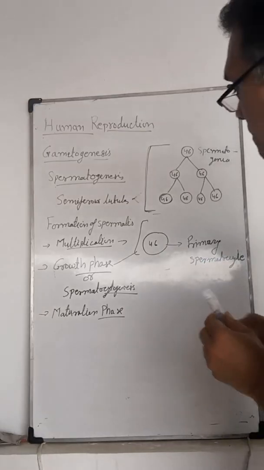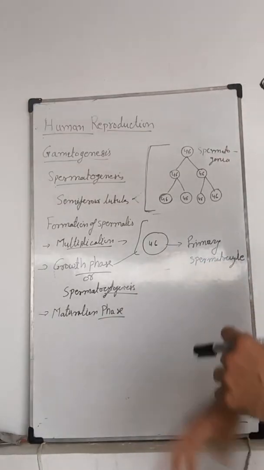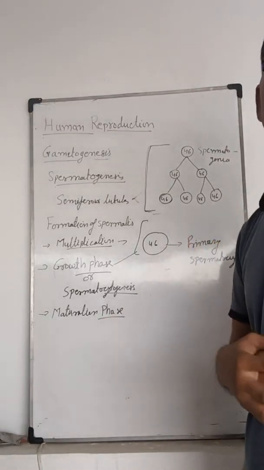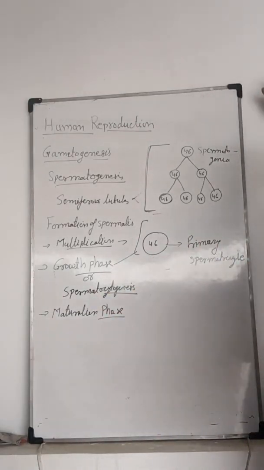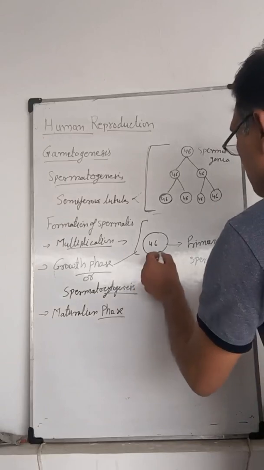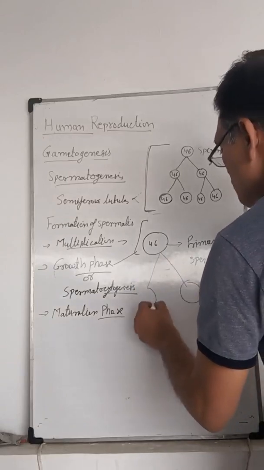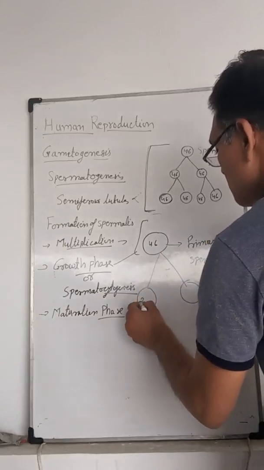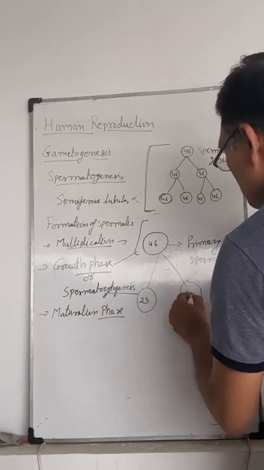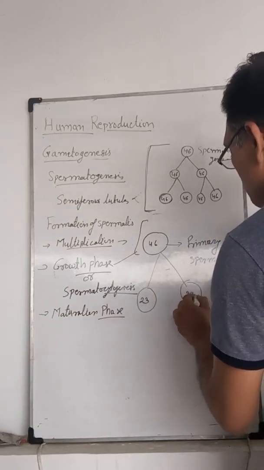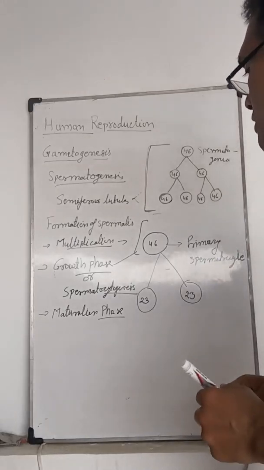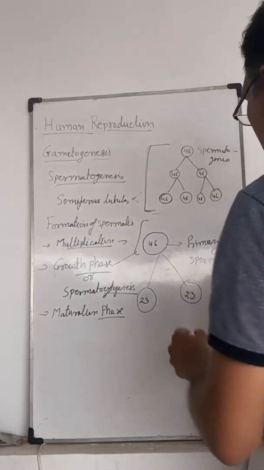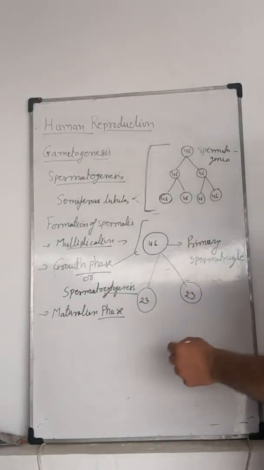During the maturation phase, the primary spermatocytes undergo meiosis. In the first meiotic division, two cells are formed that contain 23 chromosomes, because the first meiosis is a reductional division, and the cells contain half the number of chromosomes.